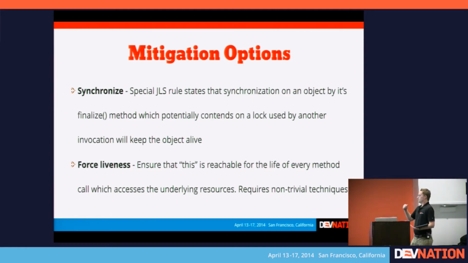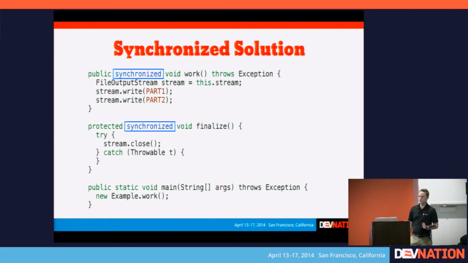And then the other option that you can use to deal with this is that you can actually make the optimizer think that your object is still alive, and that ultimately is the way that gets you the best performance, but it's a complicated thing to do, and I'll show you why in a second. So the synchronized solution, really simple. You have a finalize method where you've decided you have to use it. No big deal, just stick synchronized on every single method in your class.